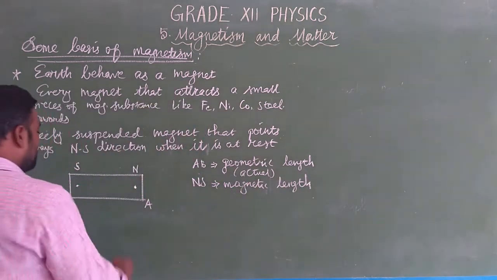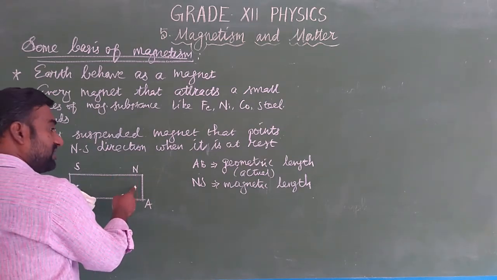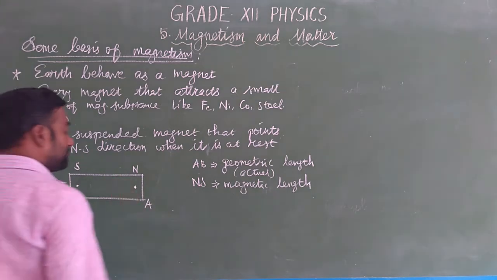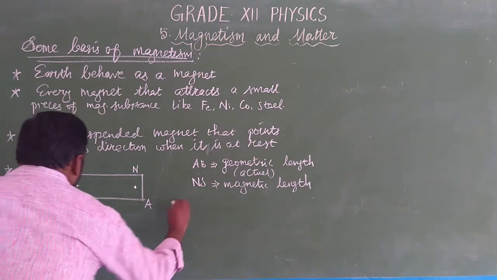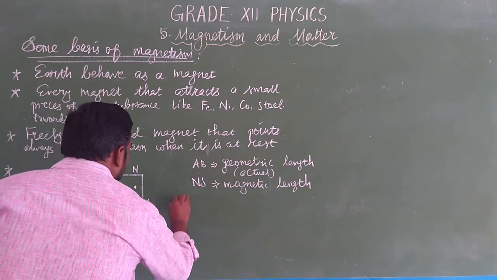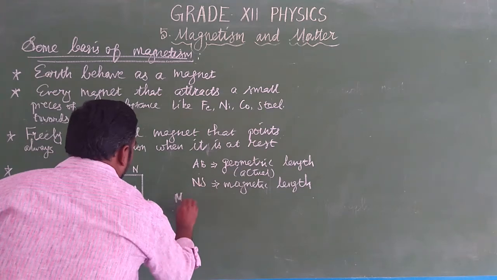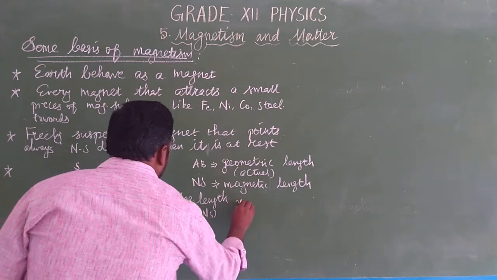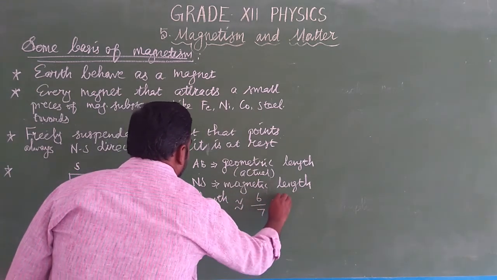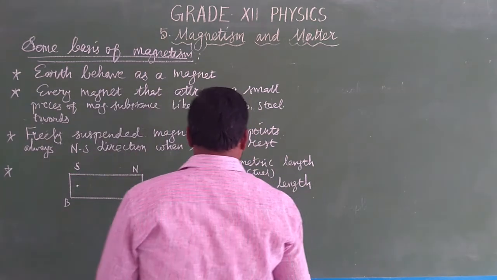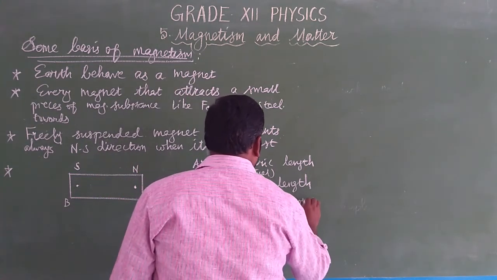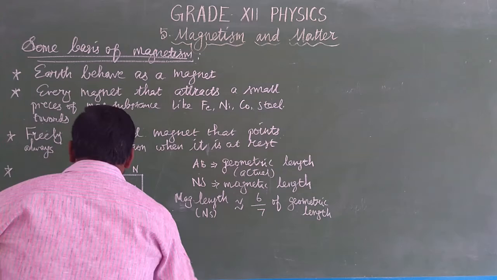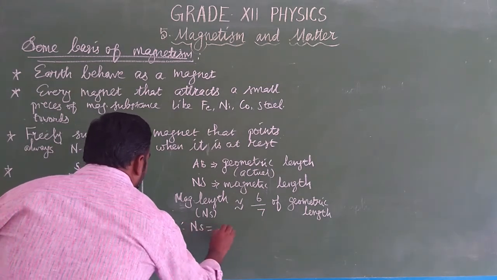But generally the magnetic length of a magnet compared to its geometric length is 6 by 7 times. That is, we can say that the magnetic length NS is approximately equal to 6/7 of its geometric length. So we can say that NS is equal to 2L.